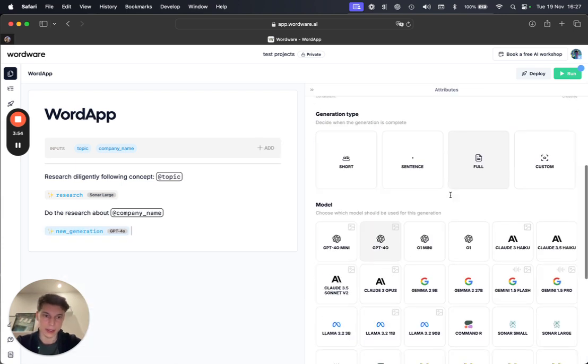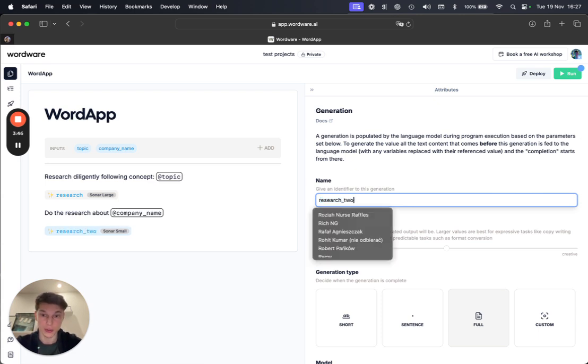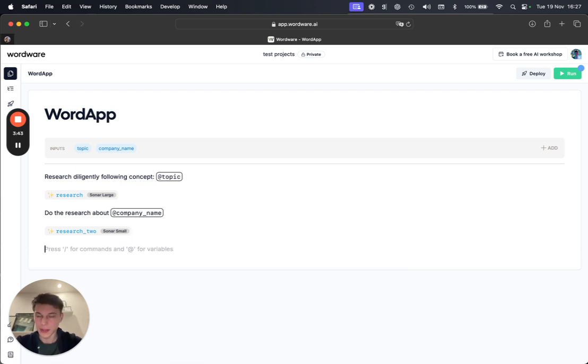And in this context, I'm going to use Sonar Small. It's also a model by Perplexity, and I'm going to call it research 2. As we go to the next step, I want to see how the topic is related to the company, so I need to prompt it. For that purpose, I'm going to write: explain to me how topic, I'm referencing the variable here, is or may be related to company. Try to be as detailed as possible.